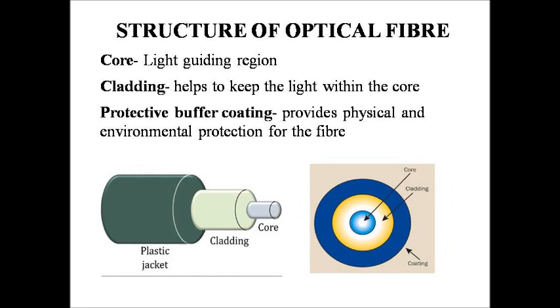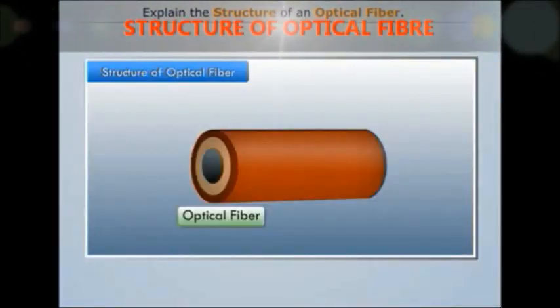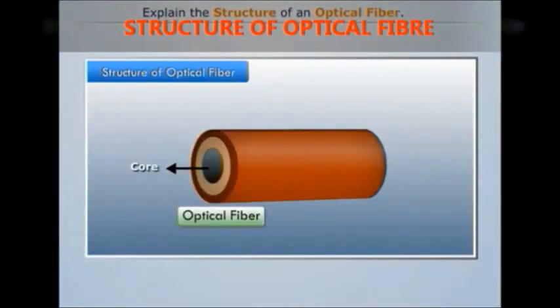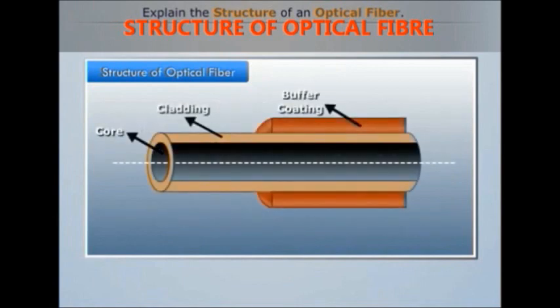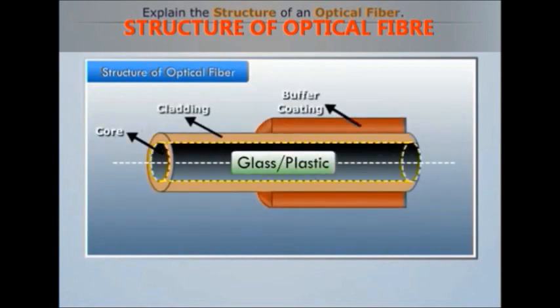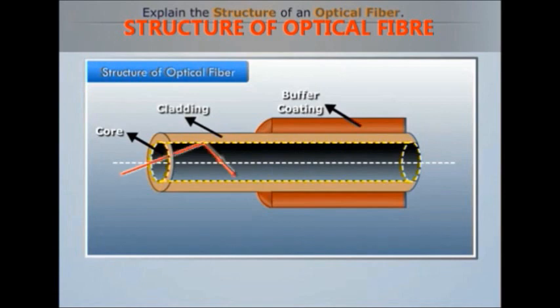Optical fiber is cylindrical in shape. It consists of three coaxial regions: core, cladding, and protective buffer coating. The innermost cylindrical region is called core and is made up of glass or plastic. It is the light guiding region of the fiber.